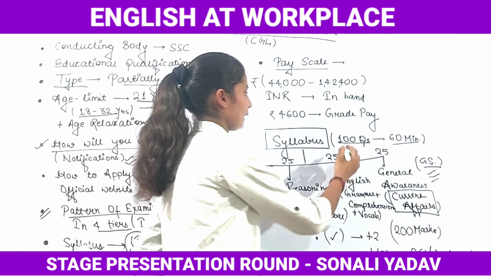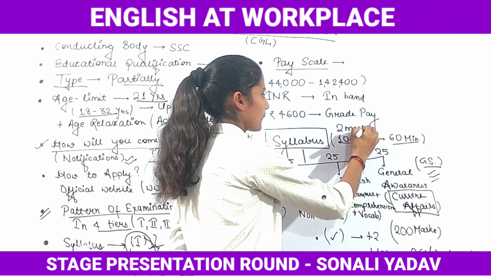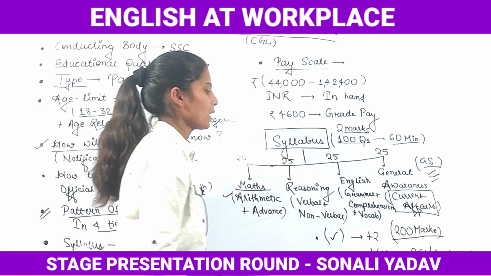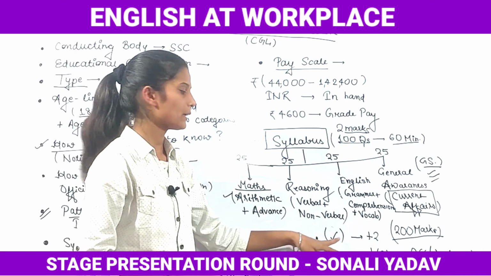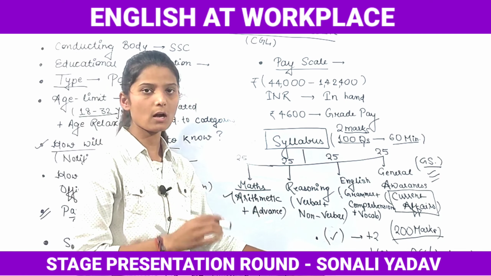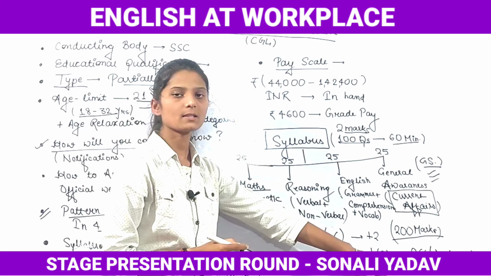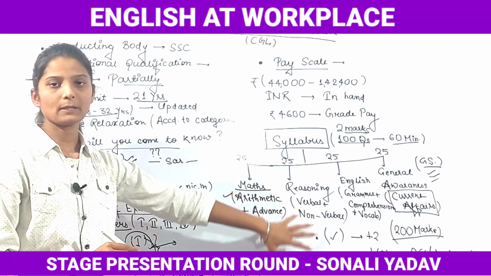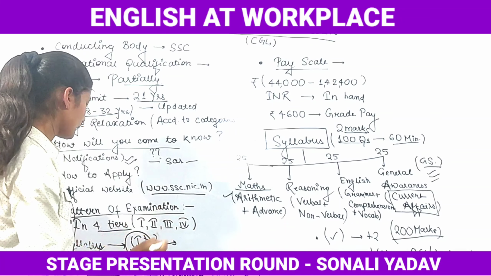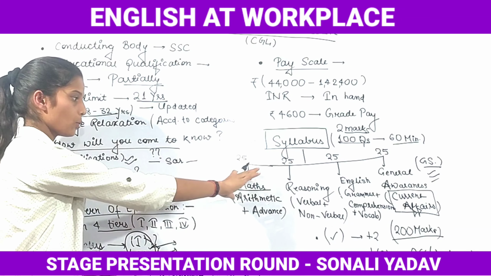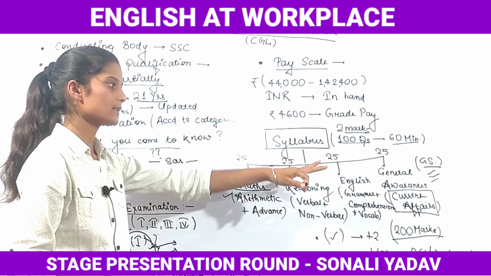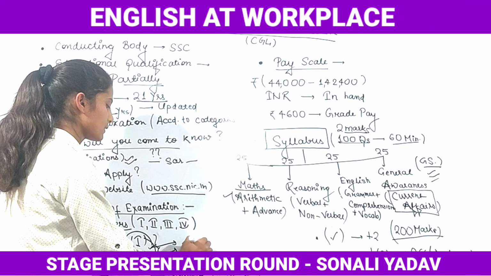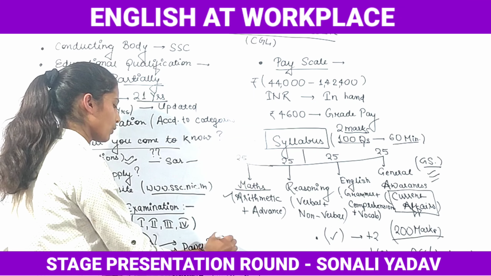Now each question consists of 2 marks. So if we calculate the total marks, it will be 200 marks. For every correct answer you will be given 2 marks, and for every wrong answer 1/3 of the marks will be deducted. Now that is the portion of prelims, that is tier 1, then tier 2. Tier 2 also consists of only these 4 subjects: maths, reasoning, English and general awareness, but it entirely consists of 3 papers, that is paper 1, 2 and 3.